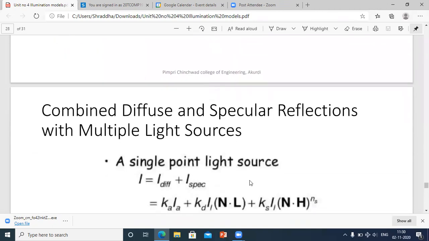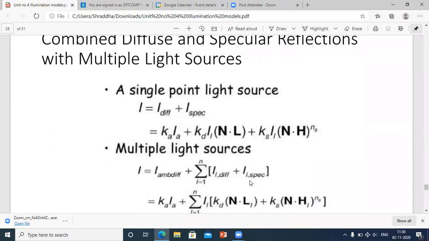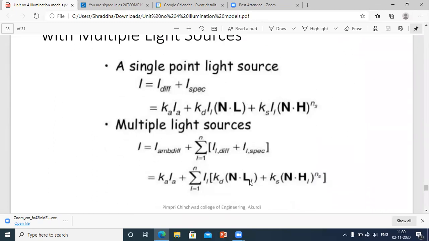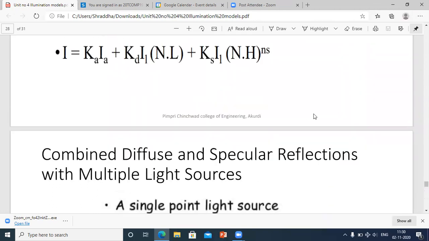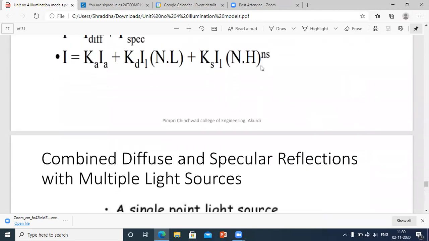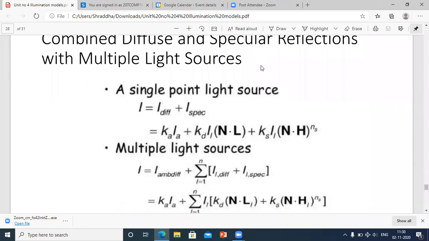Then combined diffuse and specular reflection with multiple light source, for a single point and multi-point. Okay. Again, I diff plus I spec. The same thing is carried over here. N dot L plus Ks into N dot H raised to Ns. This is for a single source. And for multiple sources, what is there?